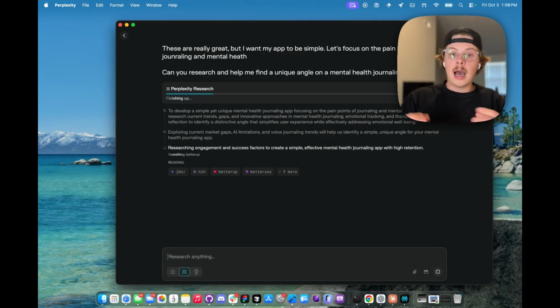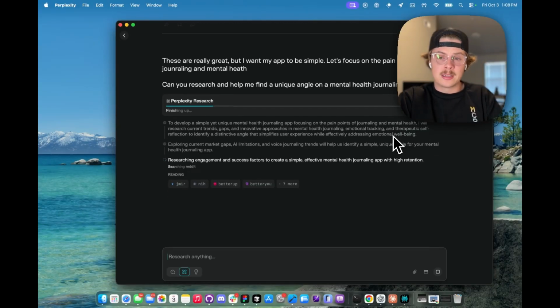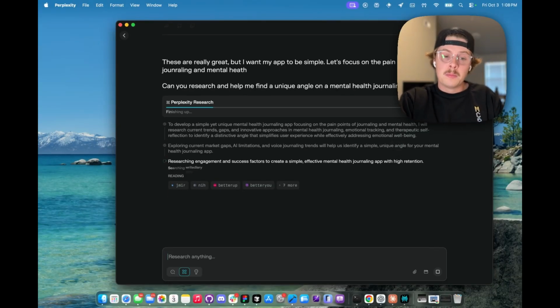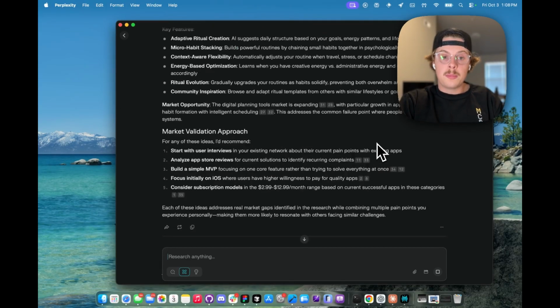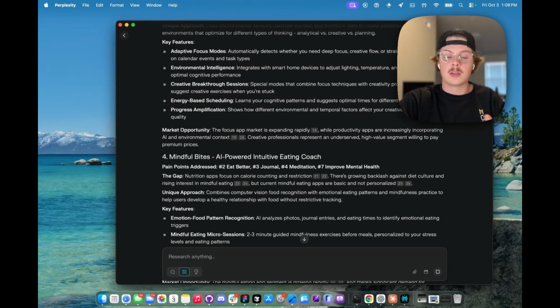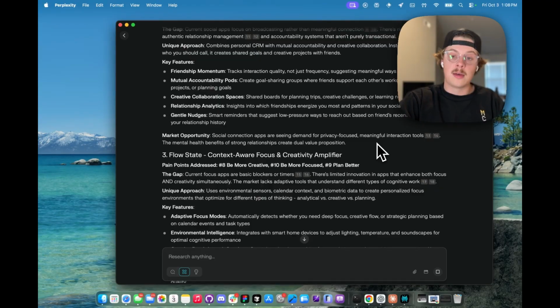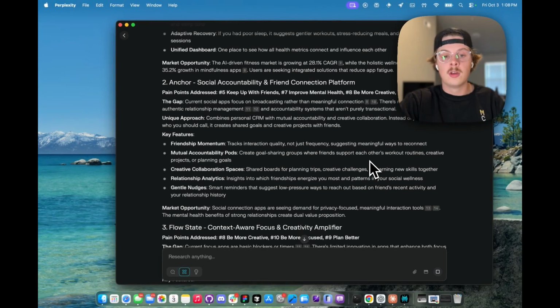But for example, I wanted to do this mental health journaling angle because it sounds interesting to me. Sounds potentially fun to build, and it's a space I'm curious about. Hopeful that I will learn more about journaling and mental health as I'm building out this app to find a good solution. So don't be afraid to use this as a source of inspiration, but you don't have to listen to what it says. It's just a really good creative blocker if you genuinely are having a hard time coming up with ideas, finding pain points to solve.